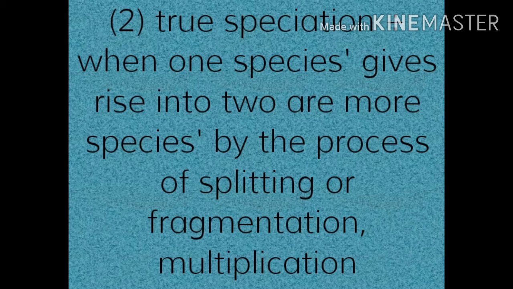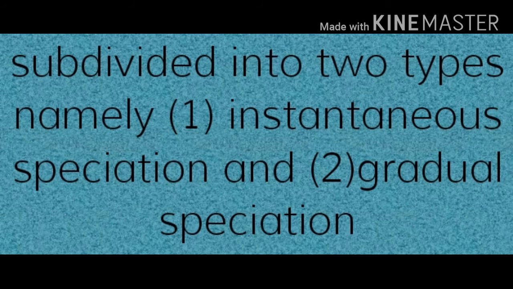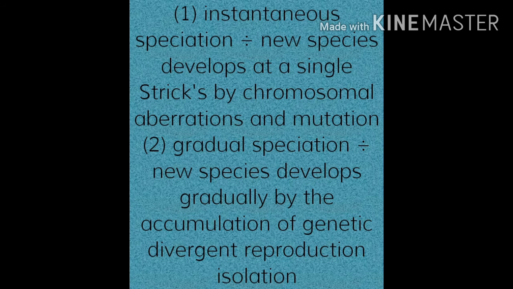The true speciation is subdivided into two types, namely instantaneous speciation and gradual speciation. The instant speciation. What is instant speciation? It is a sudden speciation.